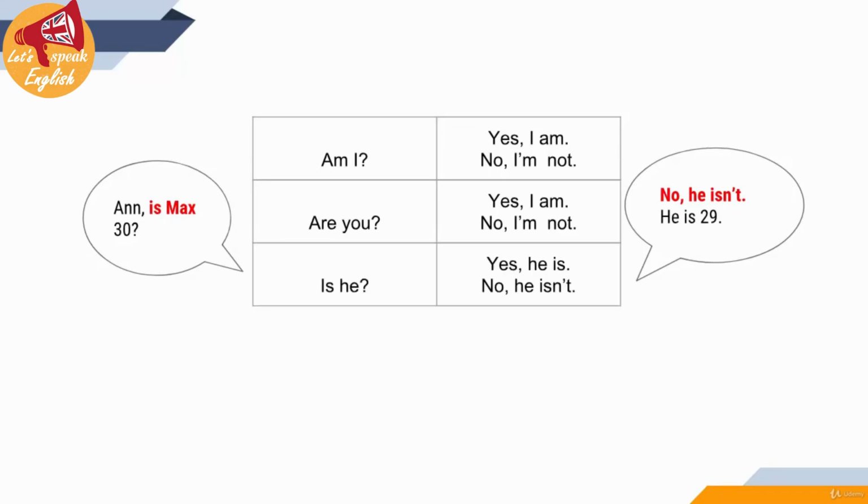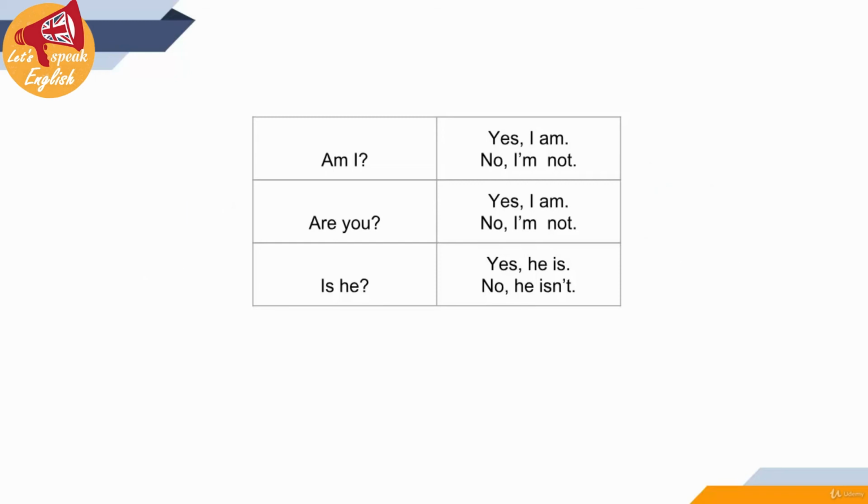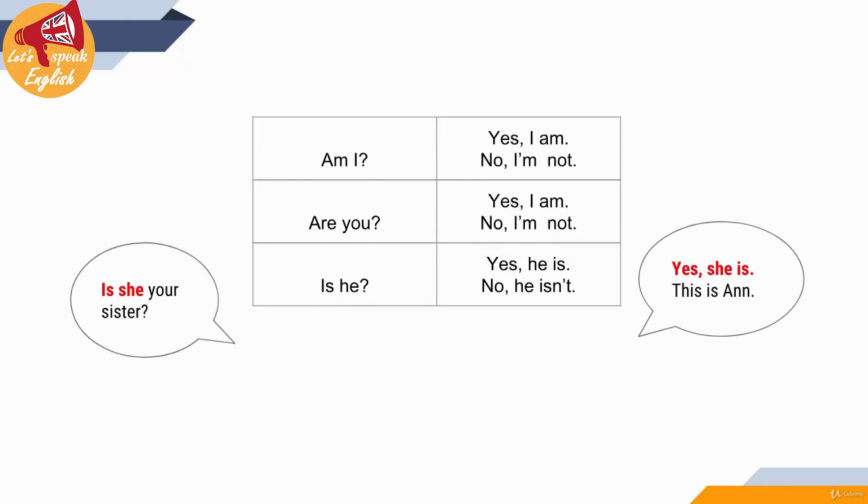Is he? Yes, he is. No, he isn't. Positive answer, yes, he is. Negative answer, no, he isn't. After that, is she your sister? Yes, she is. Is she? Positive.